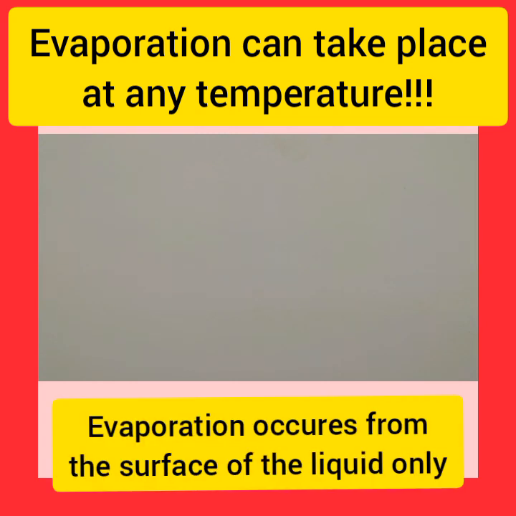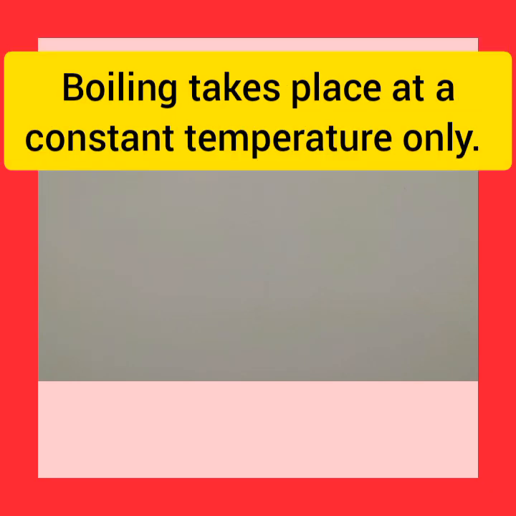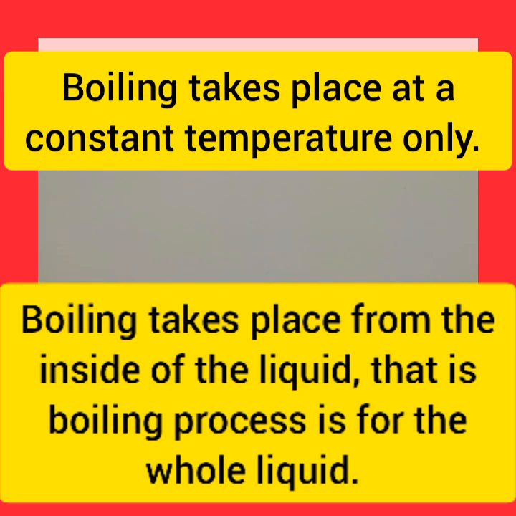Number two is that evaporation is happening only from the surface of the liquid. But boiling will be from the inside of the liquid. You can see that. Put some water in your cooker and heat it. Then you can see after a particular temperature, when it is heating up, the whole thing is moving like convection and the bubbles are coming out.